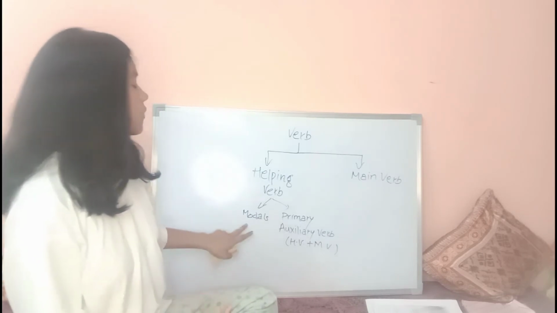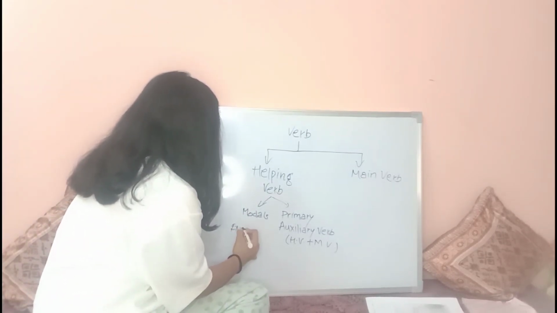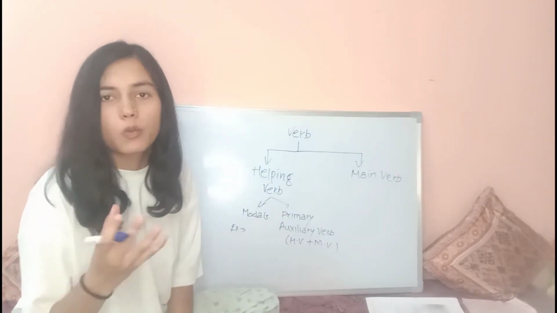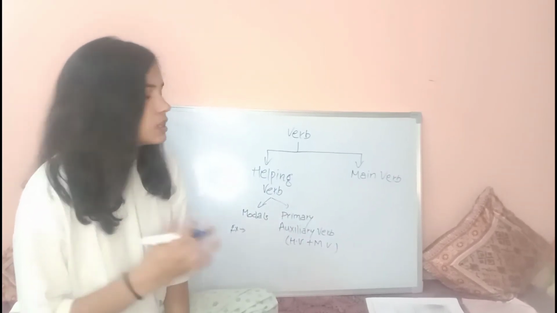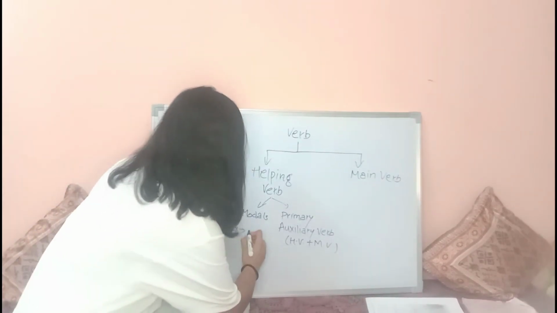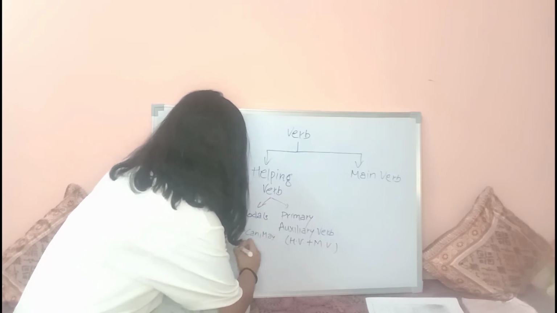Okay, so for example, in modals, when I say can, may, will, shall, etc. and many more, these are the verbs that are used as helping verb.